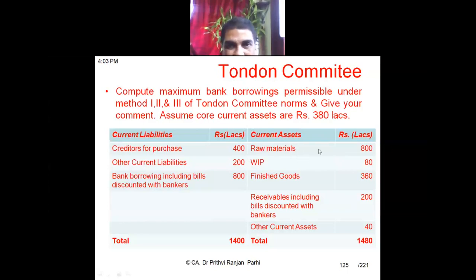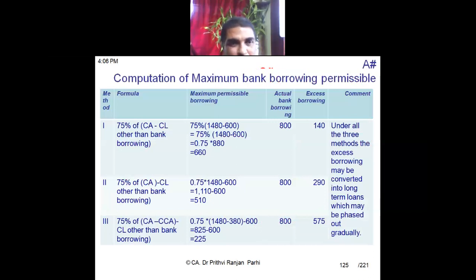We are supposed to compute the maximum permissible bank finance under this kind of situation. How to do it, I'm explaining to you, so you can try it at home. This is the table through which I'll be explaining. Methods 1, 2, 3 I have explained. Later on you can pause the video and understand it. First we'll try to understand the formula. Formula under the first method is 75% of current asset minus current liabilities other than bank borrowing.